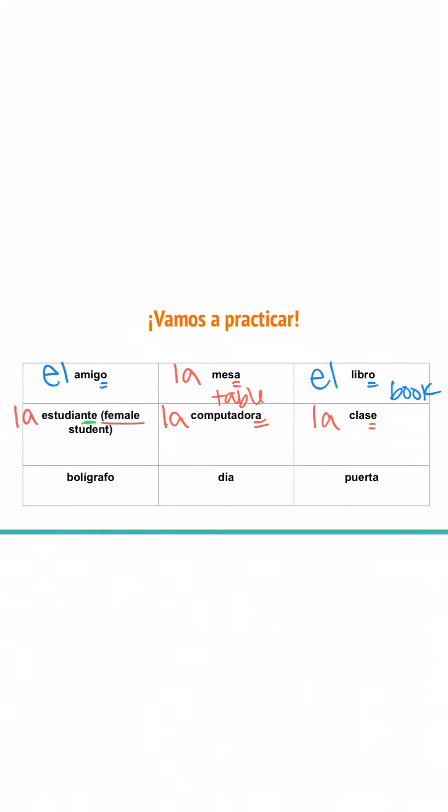Next, I have bolígrafo, which is a super long word for pen. It's ending in O here, and if you put el, you are right. It is a masculine noun. Next, I see día. Right off the bat, I see that A ending. So naturally, I might want to put la in front of it. But if I look back in my notes, I would remember that día is actually a masculine noun. El día. And finally, my last one here, puerta. It does end in A, and I'm lucky here because this does indicate a feminine noun. So we have la puerta, which is door.